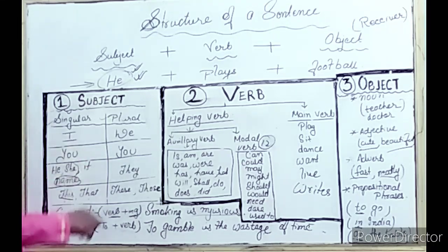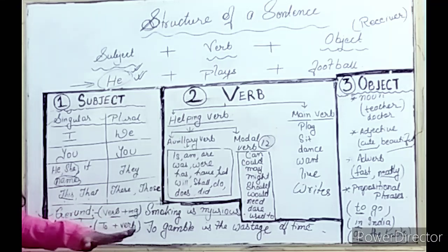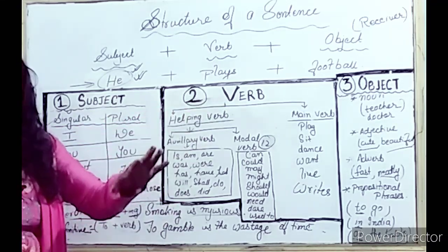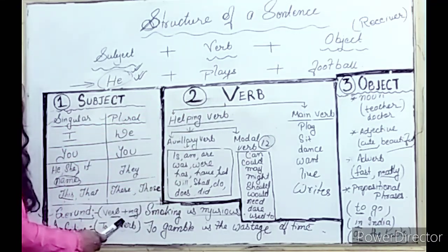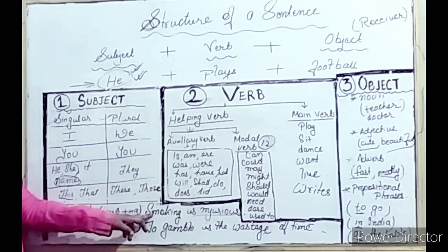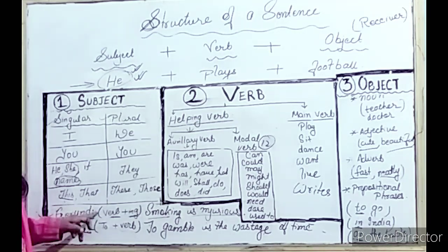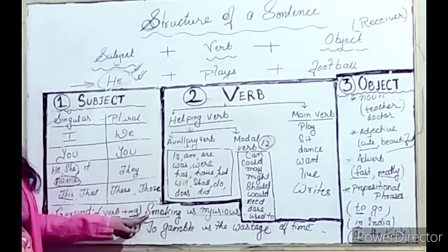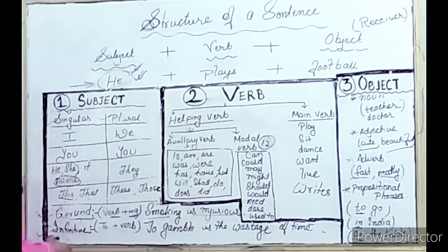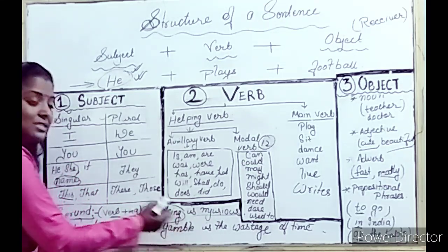And for your knowledge, you also just see this gerund. We can use gerund as a subject and infinitive also as a subject. What do you mean by gerund? When I am using ing with verb, that becomes gerund. Verb, as I told you, means action. उसके साथ जब हम ing लगाते हैं वो gerund हो जाता है. जैसे for example smoke. Smoke is a verb, okay, and smoking, that is gerund. ing हम लोगों ने लगा दिया. So smoking is injurious. So here smoking we are using as a subject.